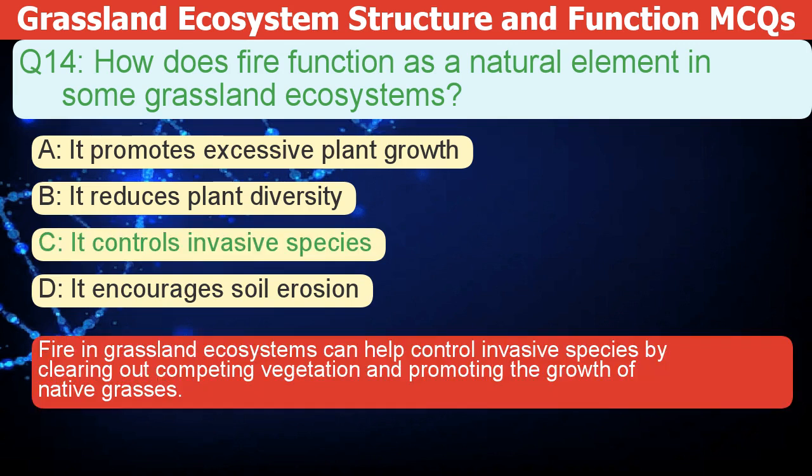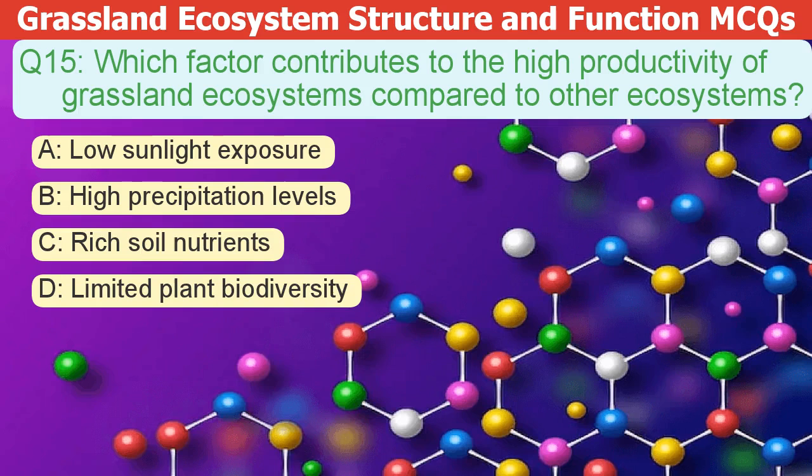The correct answer is C. Fire in grassland ecosystems can help control invasive species by clearing out competing vegetation and promoting the growth of native grasses. Which factor contributes to the high productivity of grassland ecosystems compared to other ecosystems?